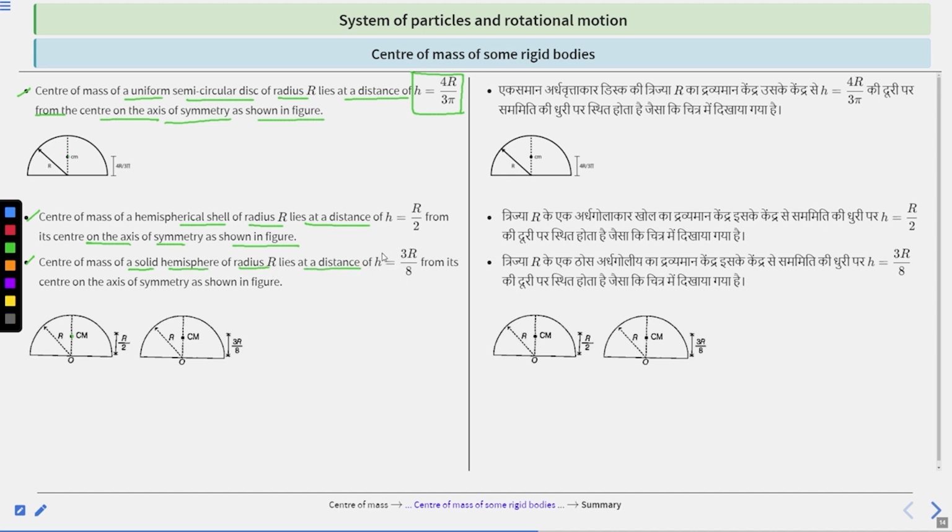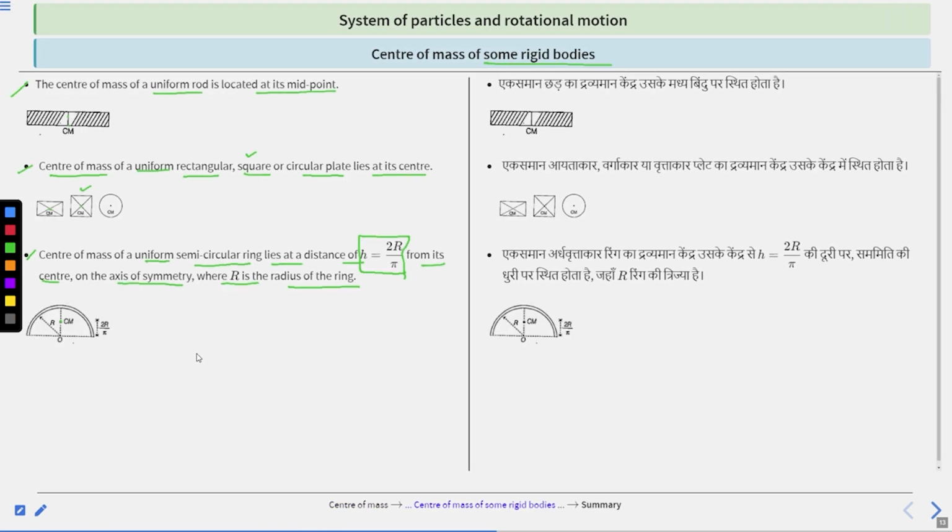Next is the center of mass of a solid hemisphere of radius r. It lies at a distance h equal to 3r by 8 from its center along the axis of symmetry, as shown in the figure. This is the solid hemisphere, and the center of mass lies at a distance h of 3r by 8 from the center along the axis of symmetry. So the center of mass lies here. Clear?